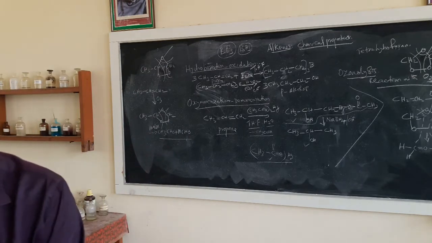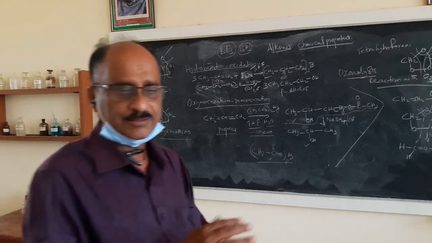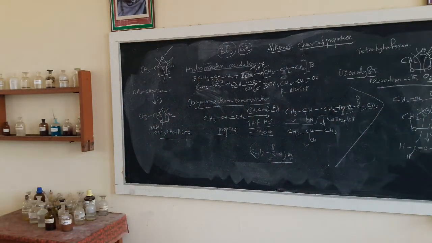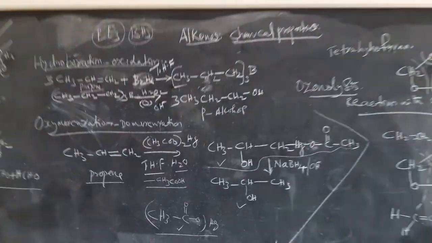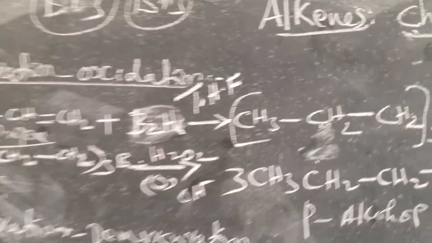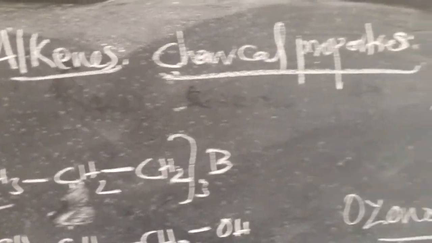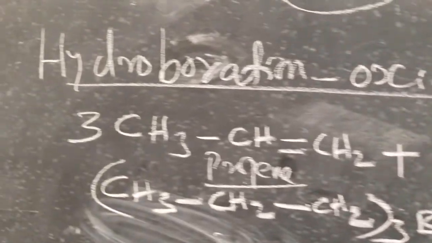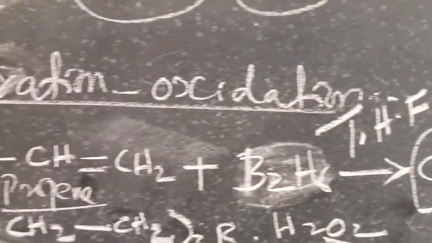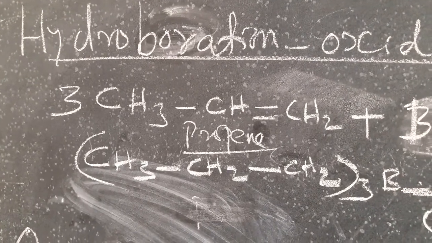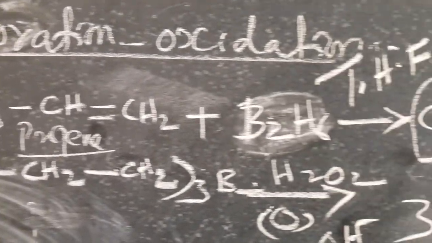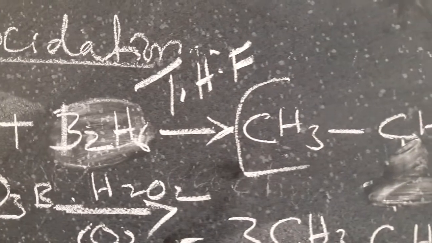Let me conclude this class by showing the camera very near to the board so that you can once again understand the things. Today I was dealing with alkenes and their chemical properties. The first reaction was hydroboration-oxidation, in which propene reacts with diborane in tetrahydrofuran medium.